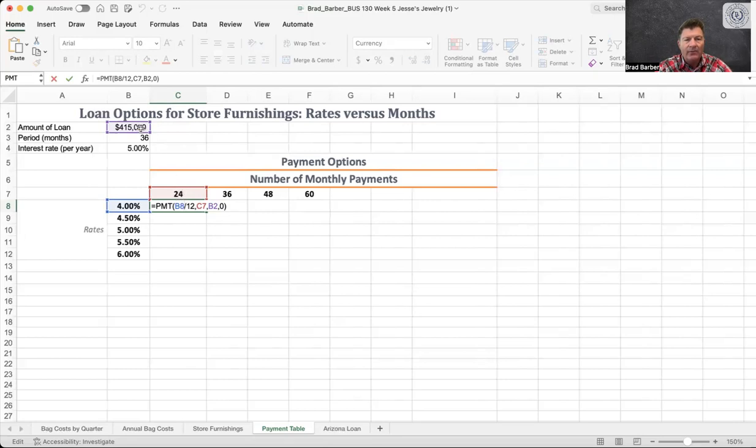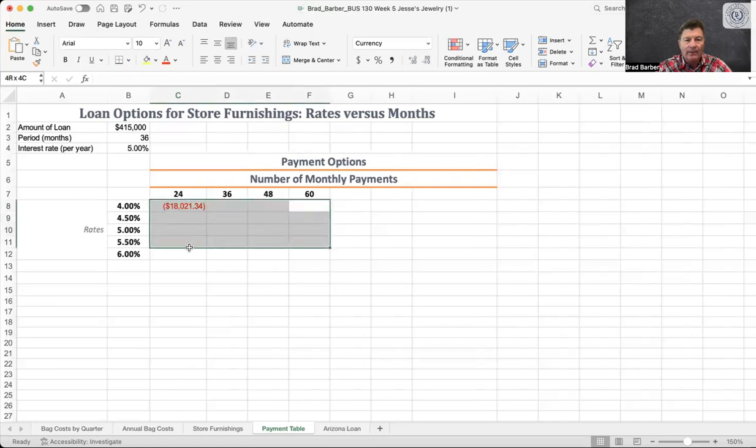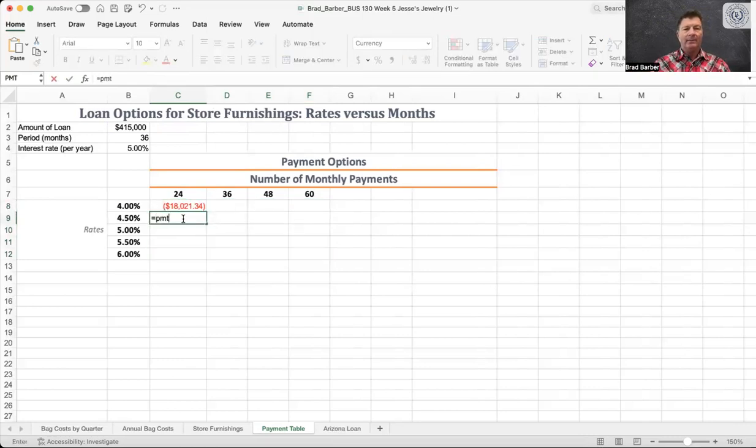I need the loan amount to be $415,000, and I want to owe nothing at the end of my loan, at 0. That's my correct formula. That's my payment there. Now, what I need to complete filling this out, I'm going to show you a couple of ways to do it. One of the maybe slower ways is we just repeat that over and over again. Equal payment.